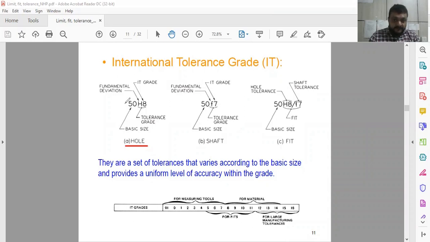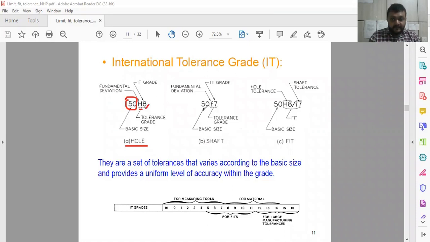So what you have to do for representing the international tolerance is, you initially write down the basic size of that component. Then you have to see the fundamental deviation. Fundamental deviations are of many kinds: A, B, C, D, E, F, G, omitting some, represented by capital letters for the hole system. And then the IT grade. For the IT grade we have 01, 0, 1, 2, 3, 4, 5, 6, 7, 8, up to 16. So this is the IT grade, the international tolerance grade.